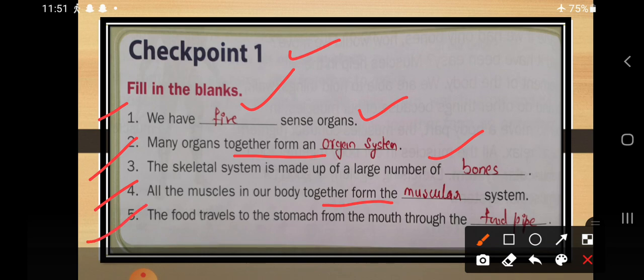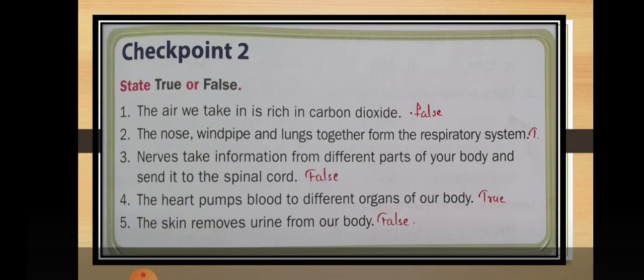Fifth one, the food travels to the stomach from the mouth through which part? So dear students, just recall the things when we were talking about the digestive system. We take the food from the mouth and what happens? It travels through the food pipe. Okay, so from the mouth it reaches our stomach. So what is the basic need? We need a food pipe to pass the food. So the answer is food pipe.